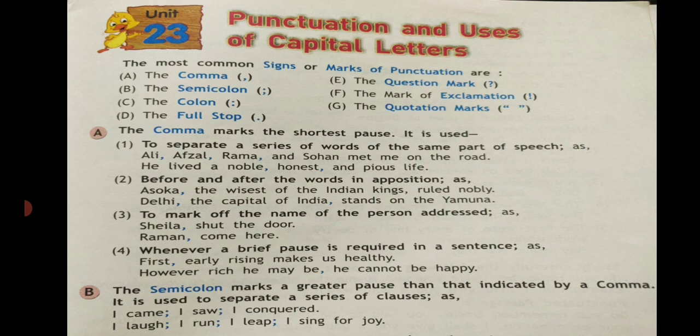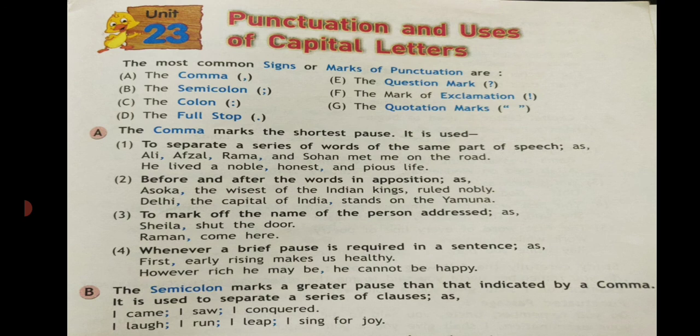Then before and after the words in apposition: Ashok, the wisest of the Indian kings, ruled nobly. There we are showing where commas are used. Delhi, the capital of India, stands on the Yamuna. To mark the name of a person addressed: Sheila, shut the door. Raman, come here. Whenever a brief pause is required in a sentence: First, early rising makes us healthy. However rich he may be, he cannot be happy. So here we use commas.